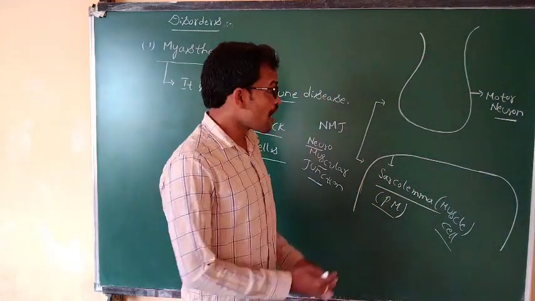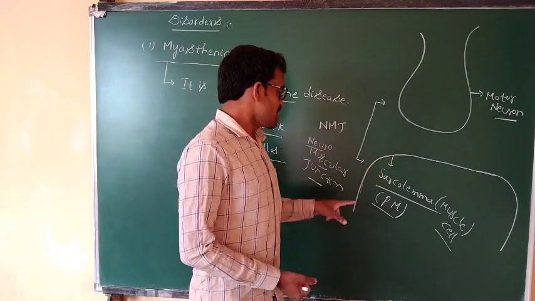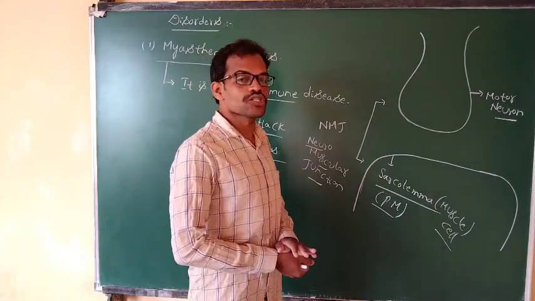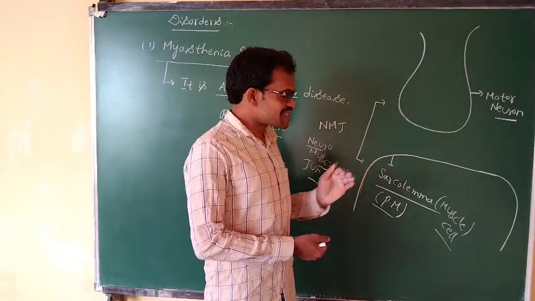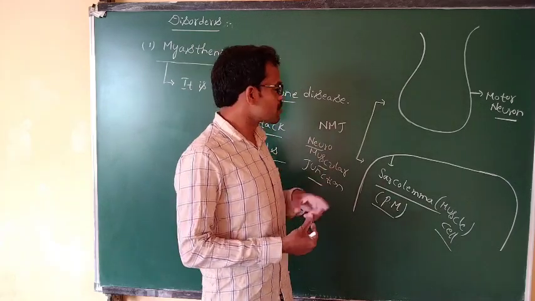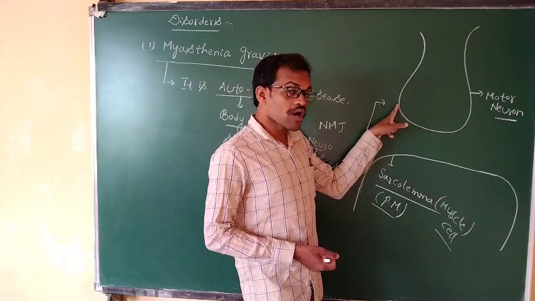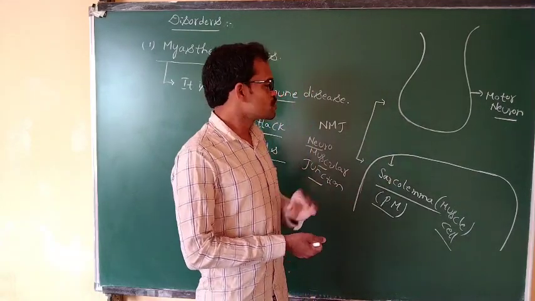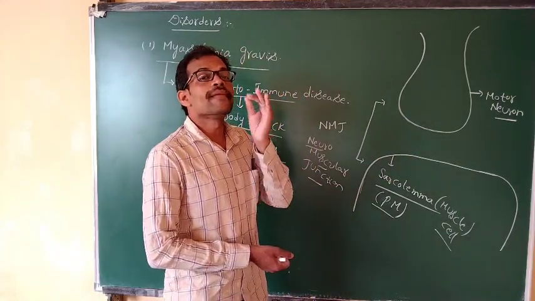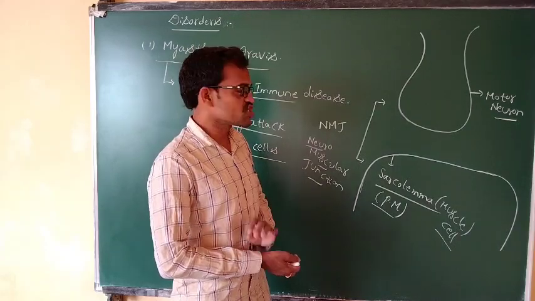The gap between the motor neuron and the muscle cell, where the sarcolemma makes contact, is known as the neuromuscular junction.